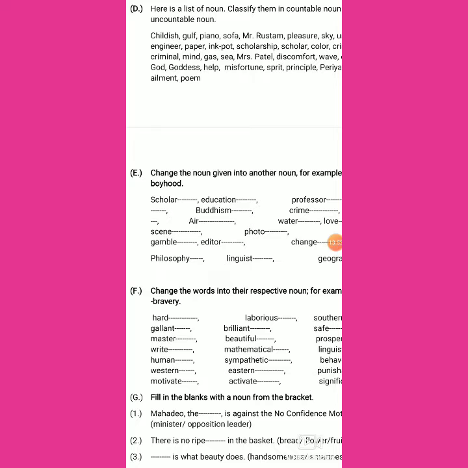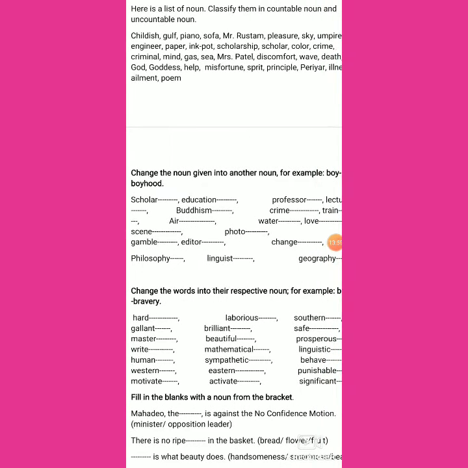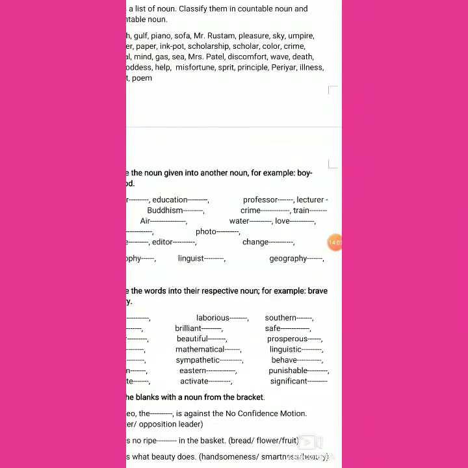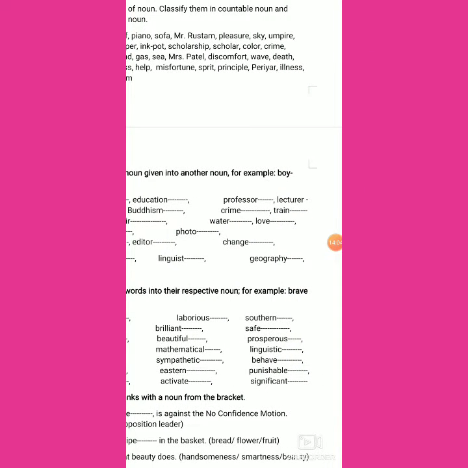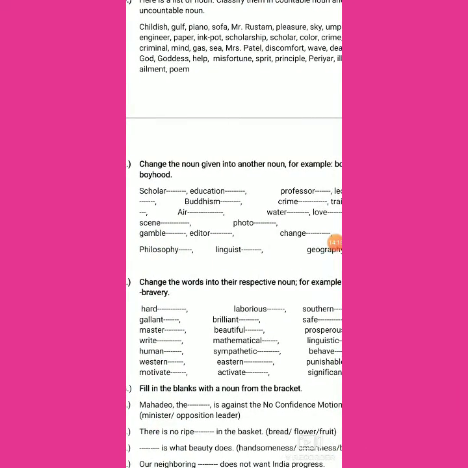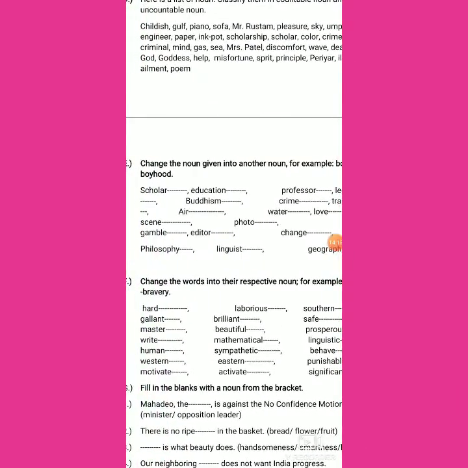And here air, from air we have airs, abstract noun. From water we have waters, abstract noun. Love, just love is loveliness, is another kind of abstract noun that we can find from love. Or just scene, scenery, and photo, photography. Gamble, and from that gamble, one who gambles is known as gambler, that is common noun. Editor, edition, from that editor we have abstract noun form edition.